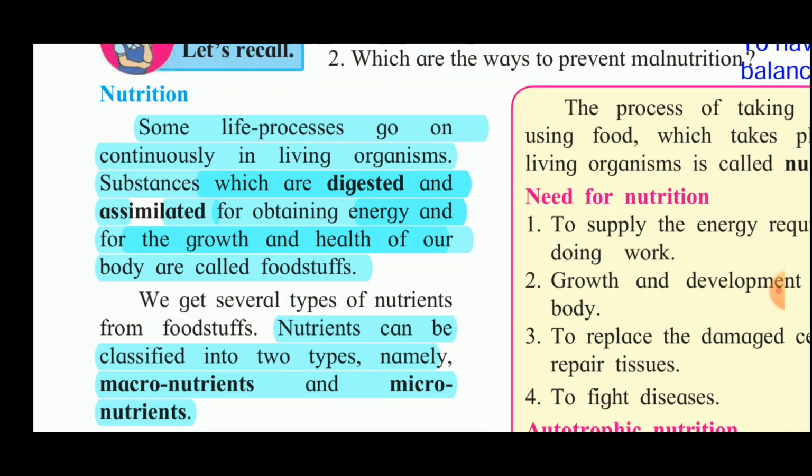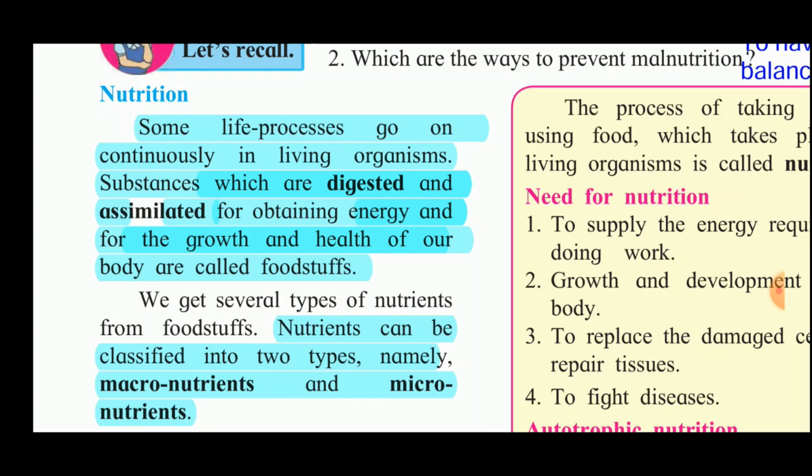Now, the substances which are digested and assimilated for obtaining energy and for the growth and health of our body are called foodstuffs. Every day we have meals, isn't it? We have breakfast, lunch, evening snacks, and then dinner also. And in between some foodstuffs also we have. Now, we get several types of nutrients from the foodstuffs.